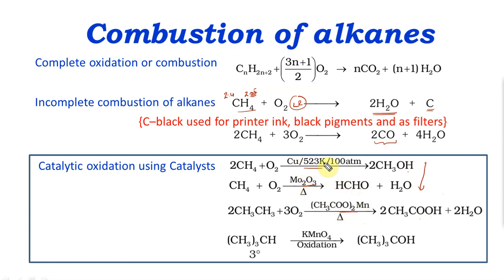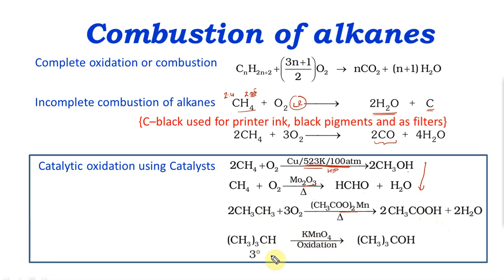Copper, you don't need to remember the exact details. Maybe I'll say it again over a period of time. You don't need to remember the exact conditions, because you're not writing a subjective question. Just high temperature and pressure is good enough. Copper in a red-hot tube will give you methanol. Molybdenum oxide will also give you methanol, whereas manganese acetate will give you the corresponding acid. If this is a long chain hydrocarbon, it will give you a long chain fatty acid.